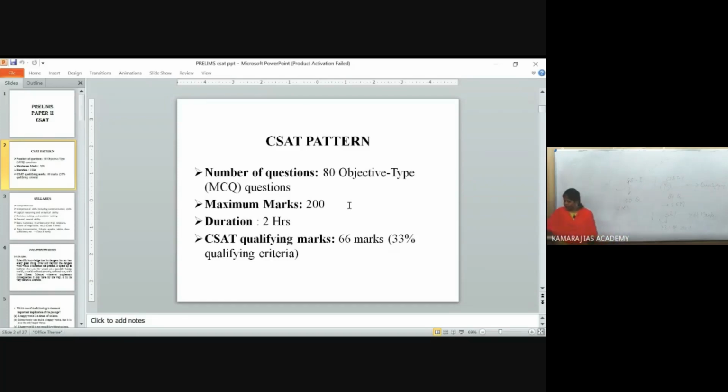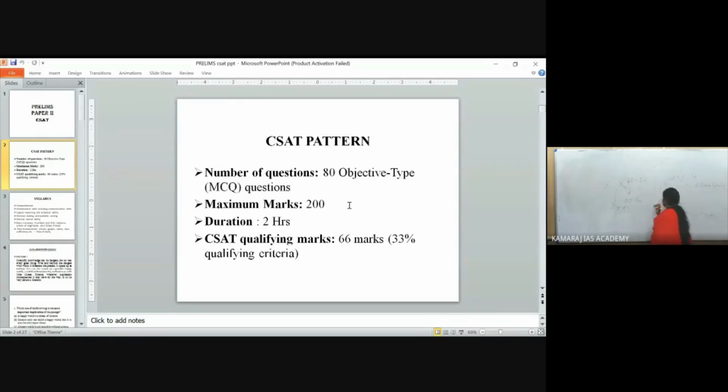Without CSAT paper 2 qualification, GS1 is invalid. Therefore, CSAT plays a very important role, which also has its impact on paper 1.